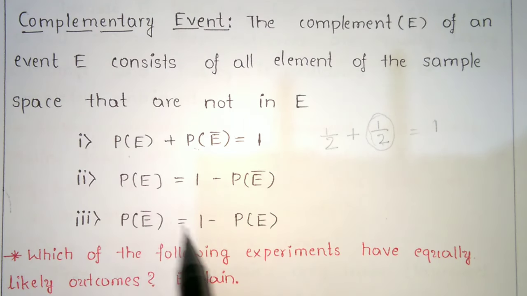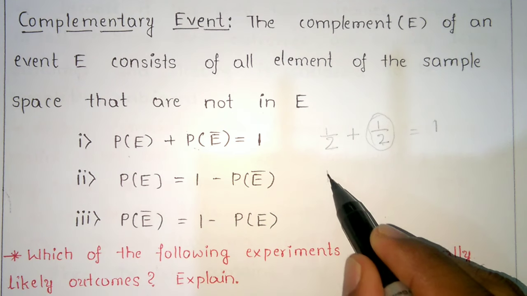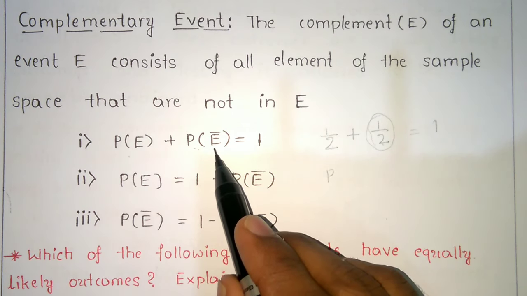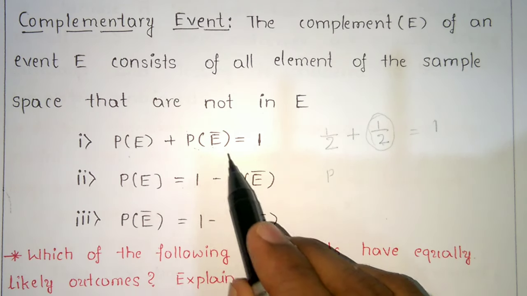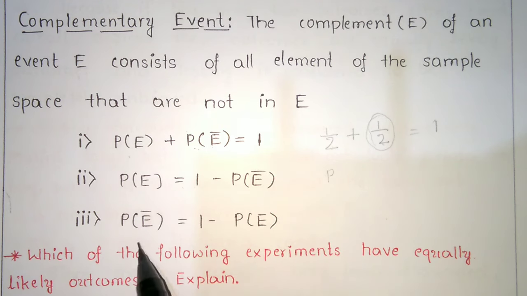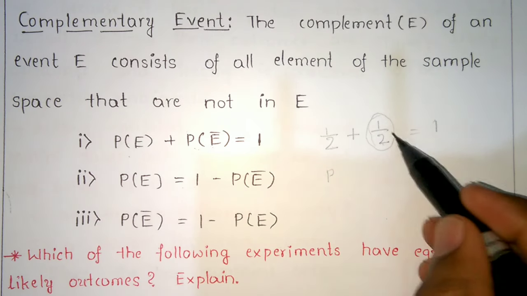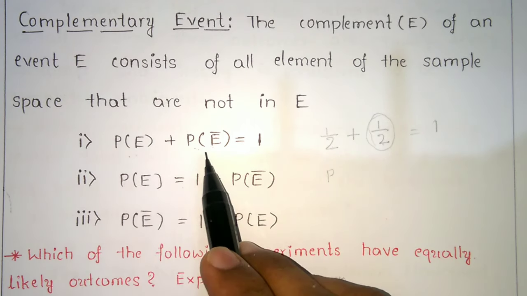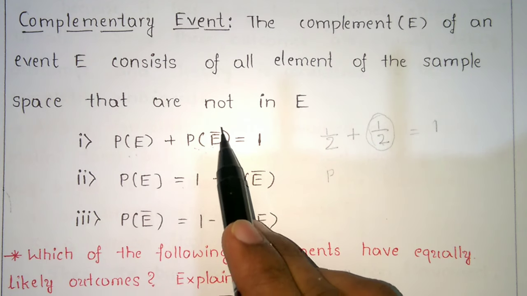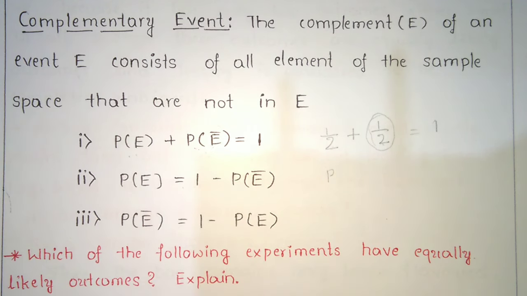There is one more rearrangement. P of E equals 1 minus P of E bar, and P of E bar equals 1 minus P of E. This is just a transposition of the earlier formula. P of E bar is nothing but P of not E.